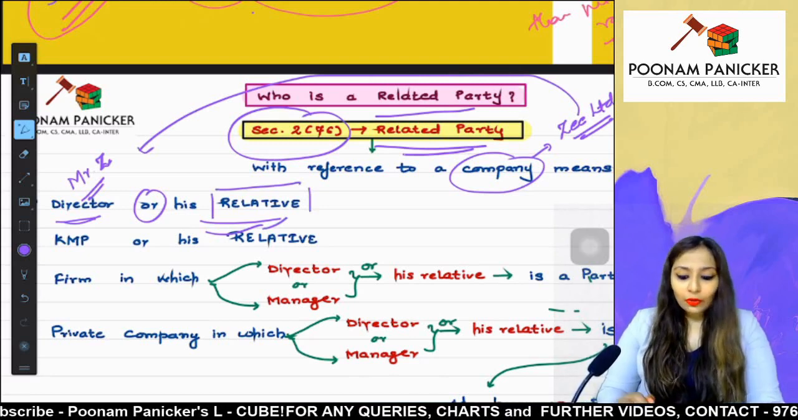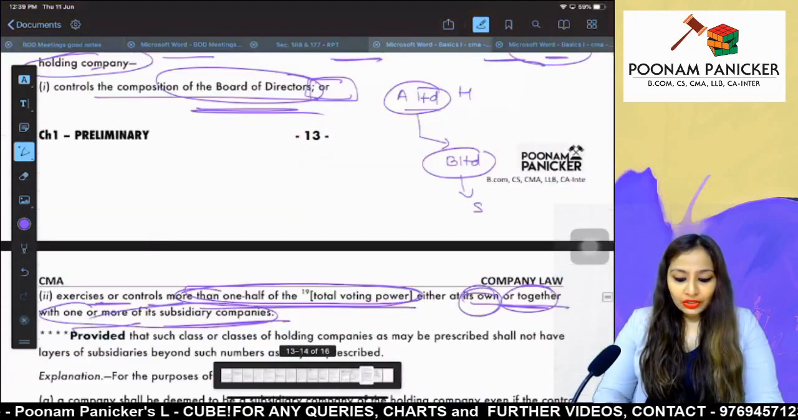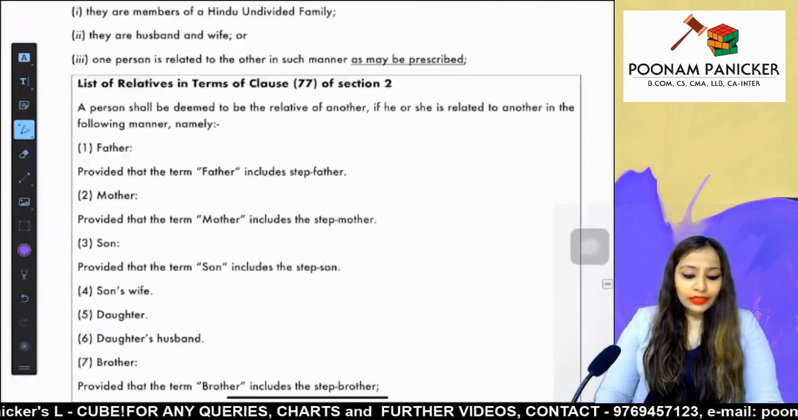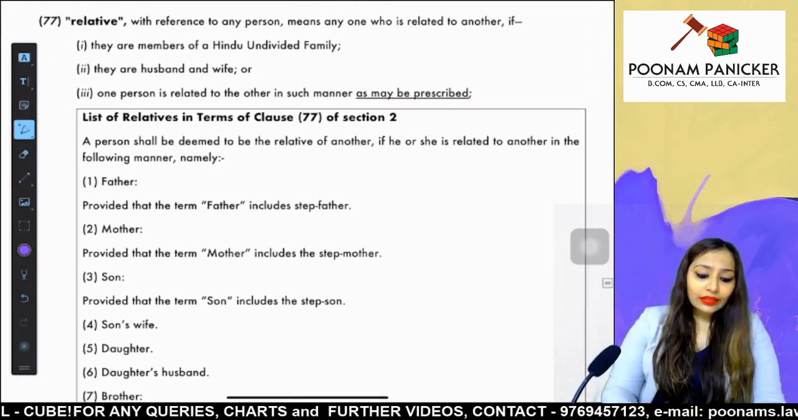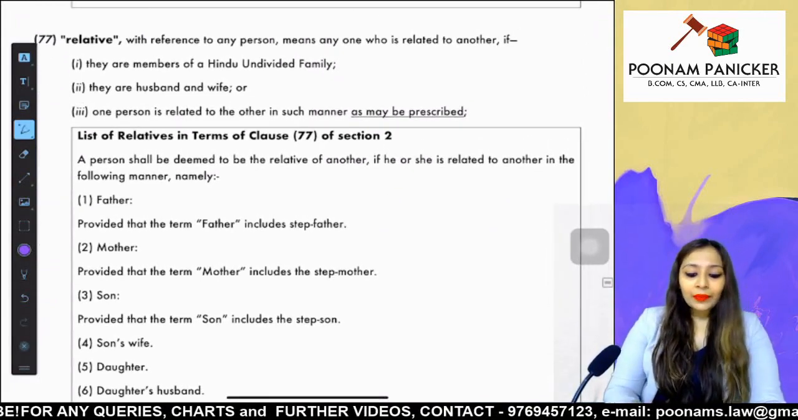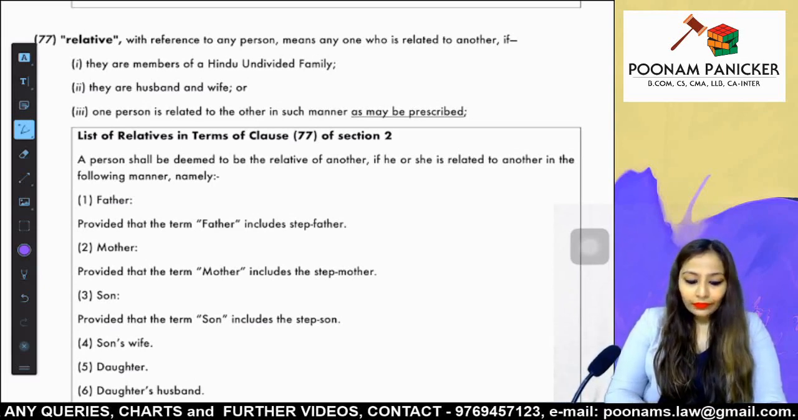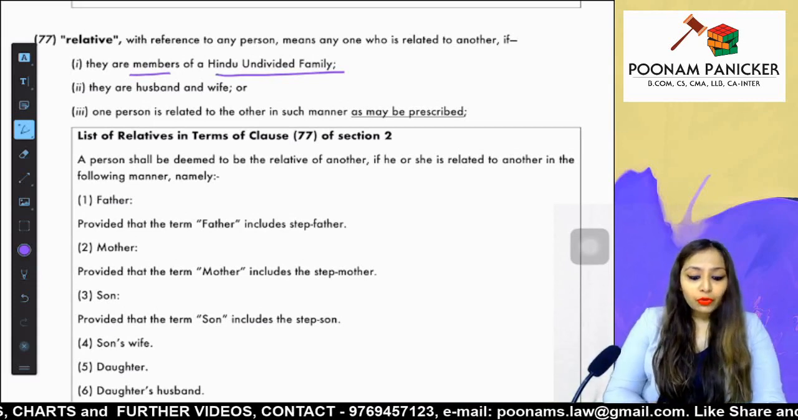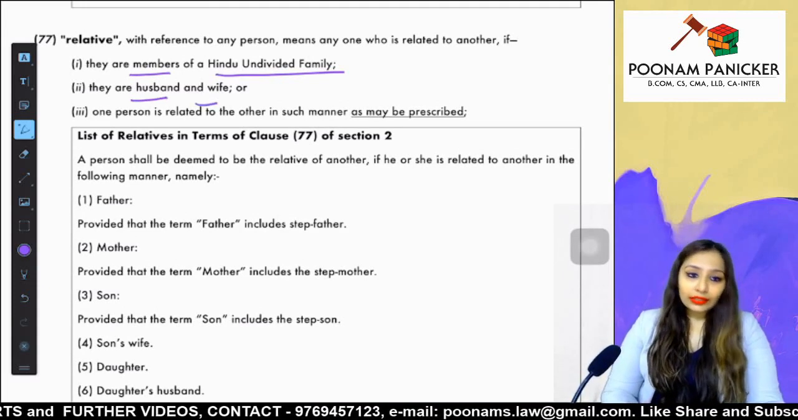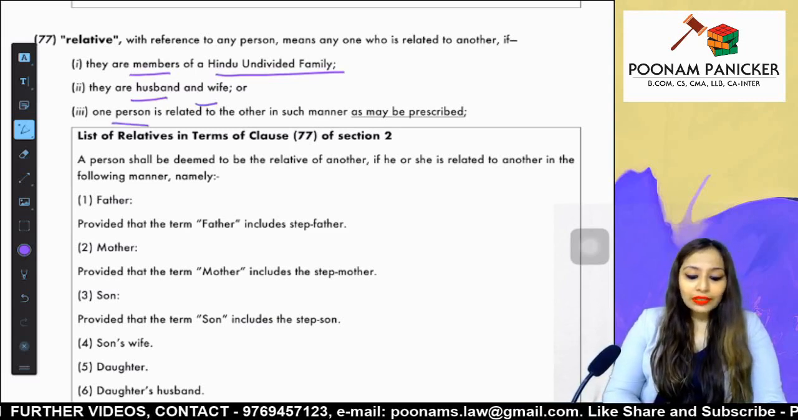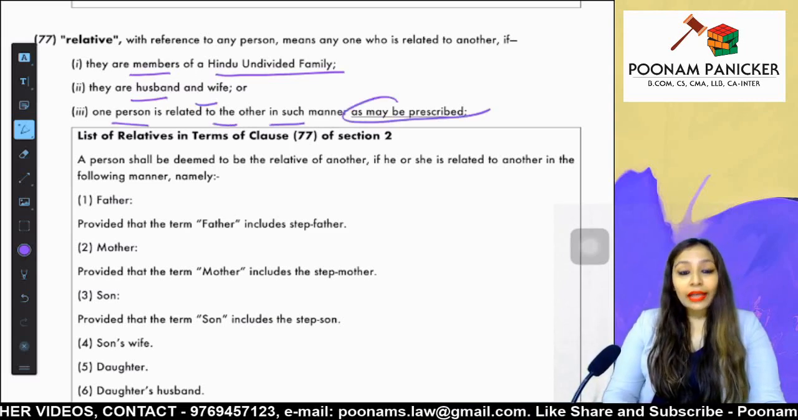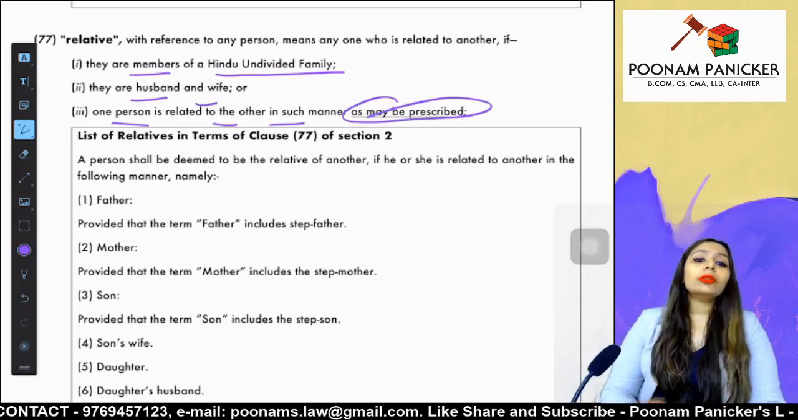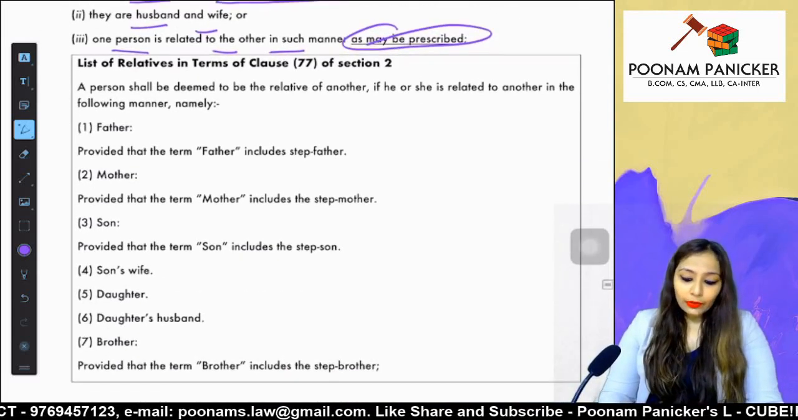Let us just have a look at this particular definition. Who is a relative as per the Companies Act? So have a look. The relative as per the Companies Act is defined as members of a Hindu undivided family. If two persons are husband and wife, they are considered as relative, and one person is related to other in such manner as may be prescribed.